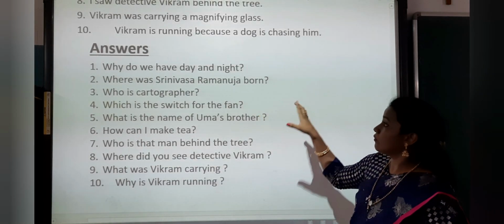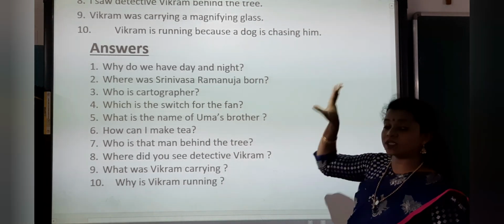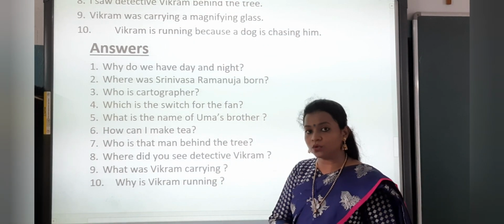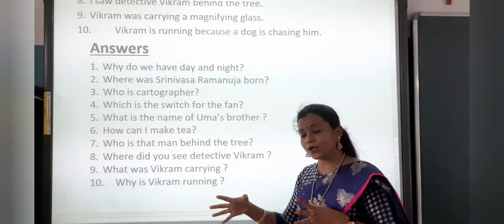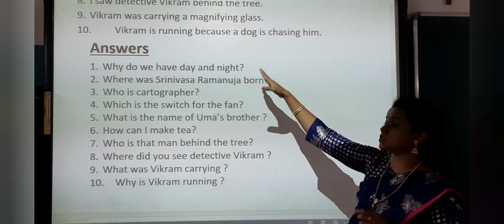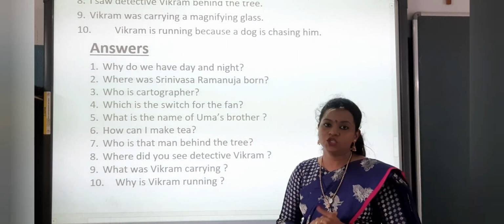The dog is chasing Vikram, so Vikram is running because the dog is chasing him. Now Vikram is running, so why is he running? We want to know that. So when we ask the question why is Vikram running, we will get the answer: Vikram is running because the dog is chasing him.